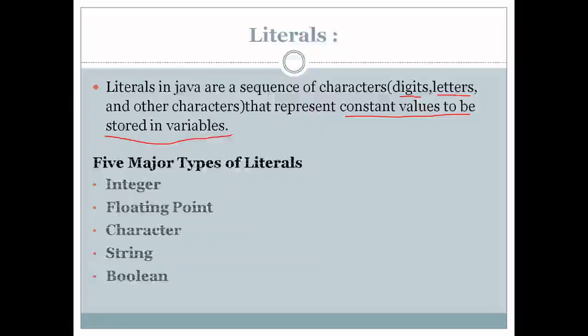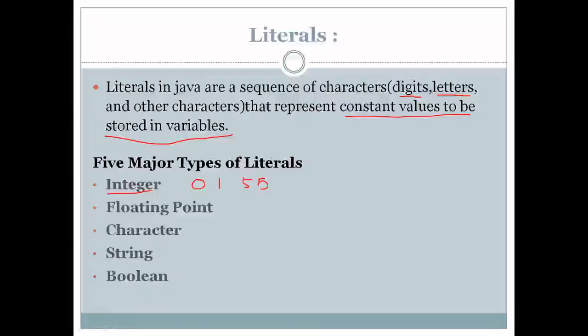So we have totally 5 major types of literals: the literals of type integer, float, character, string and boolean. Integer literals are all whole numbers. I may say 0, 1, 55, 100, 200, 300, whatever numbers.